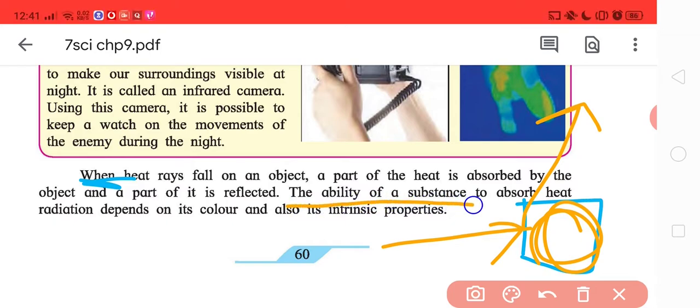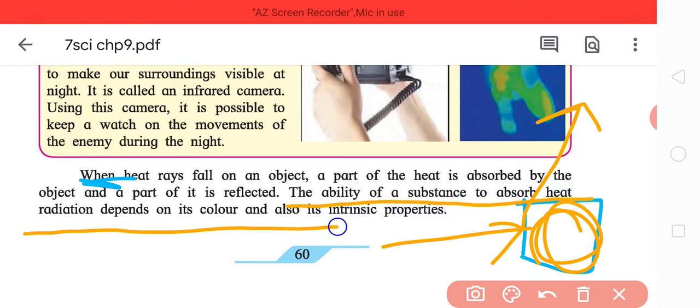The ability of a substance to absorb heat radiation depends on its color and also its intrinsic property. A black color is far more likely to absorb heat than to give up heat. You will learn about why in higher classes, but for the time being, let's go with that. Basically, black is a really good absorber of heat and white is a really good reflector of heat.